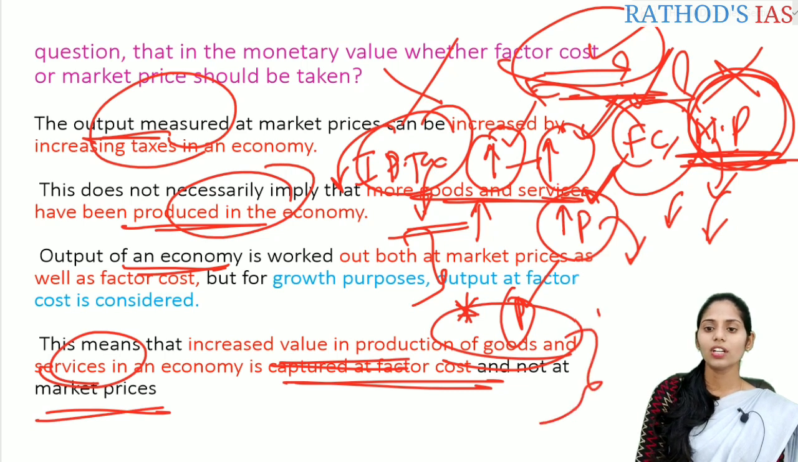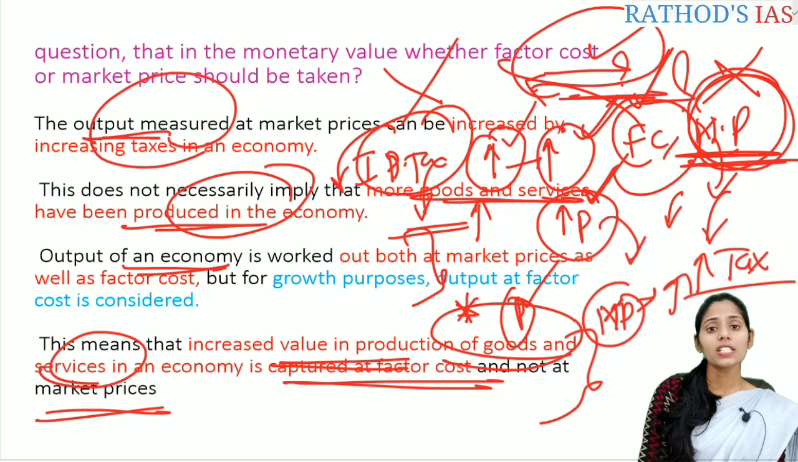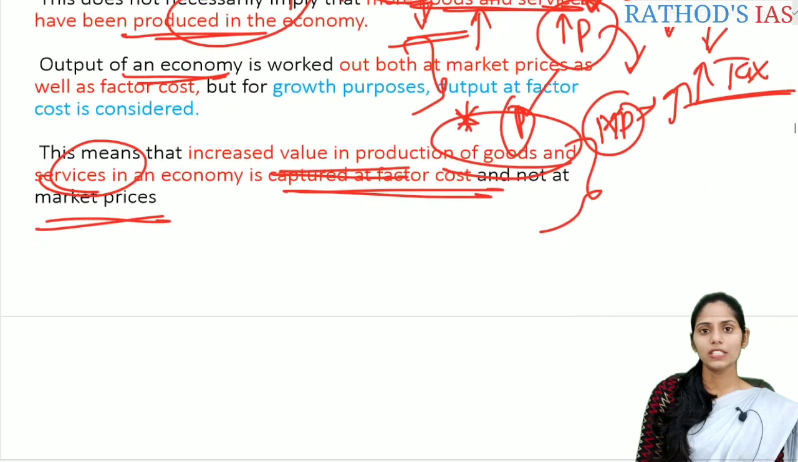That means whenever we are taking market price into account, there may be an increase in the cost of that product because of the increase in taxes levied by the government. But there will actually be no increase in the production of goods and services in the country. So because of that, for measuring growth, we will go for the factor cost but not the market price. I hope it is clear now.